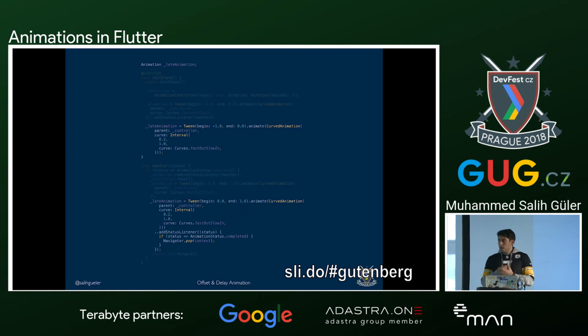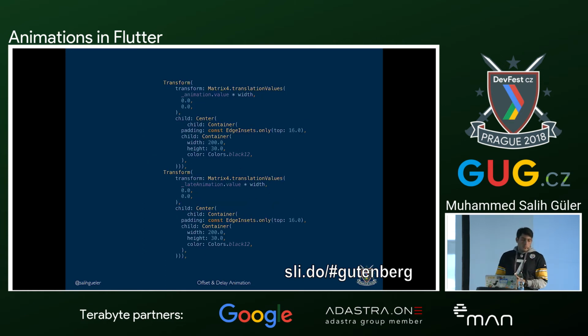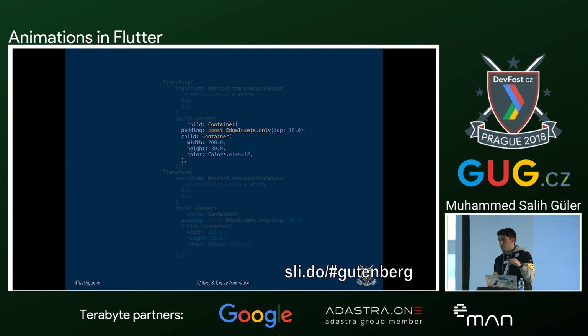So we have our new animation, but we haven't created our widget yet, because that widget had smaller elements, and we need to create it. For creating that, in the first part, what we're going to do here is make this container smaller and give it a padding so that it will have some gap between the elements. So we will double this and use the previous animation code.